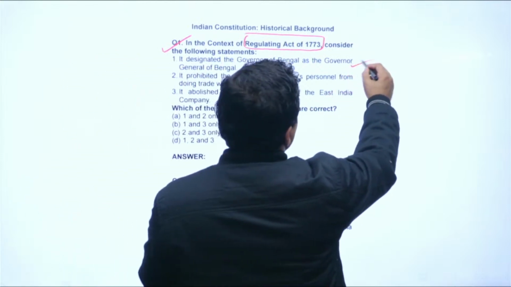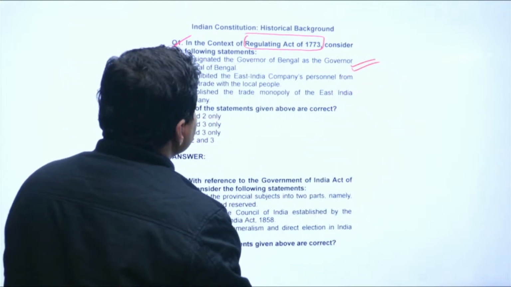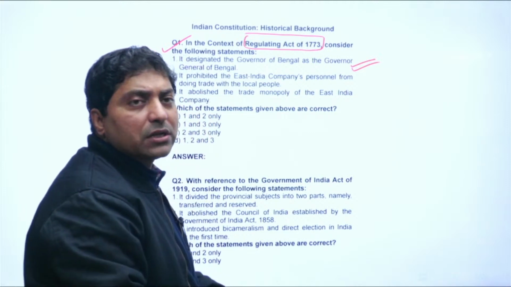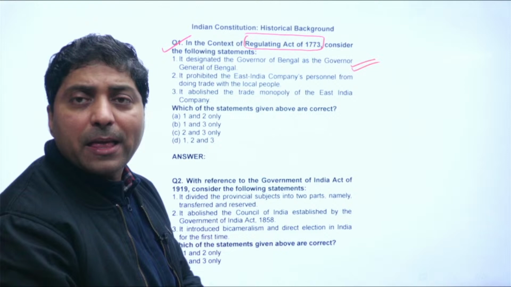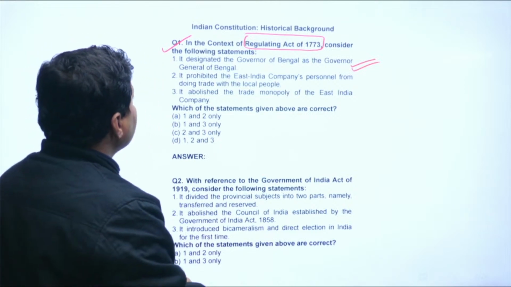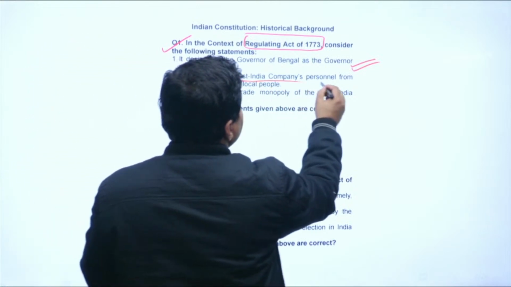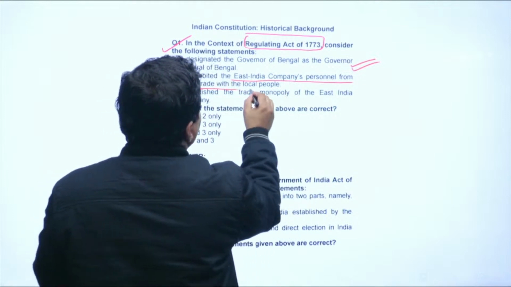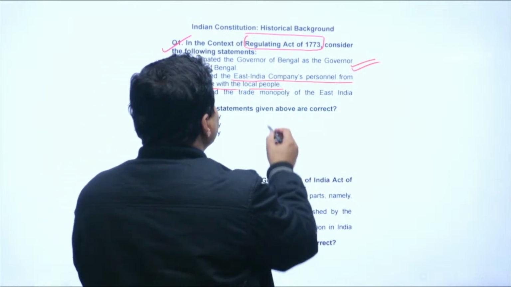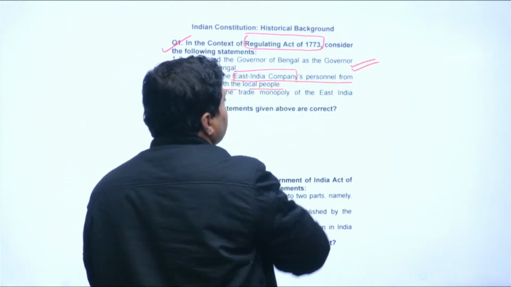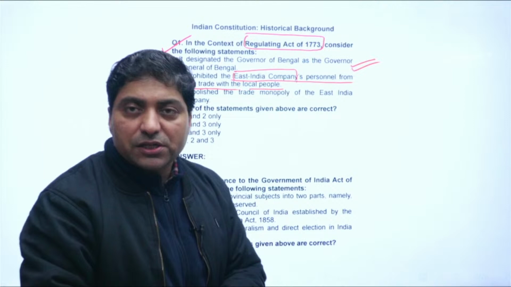So it is correct, right. And who was the first Governor General of Bengal? Warren Hastings. Now, it prohibited East India Company personnel from doing trade with the local people. Yes, this Regulating Act was basically trying to regulate the East India Company and its functions.